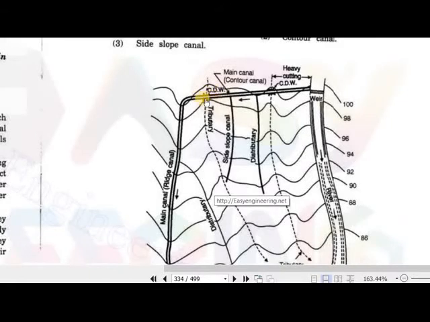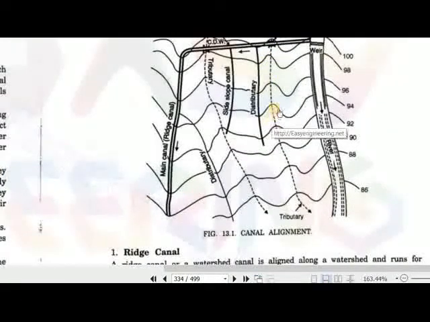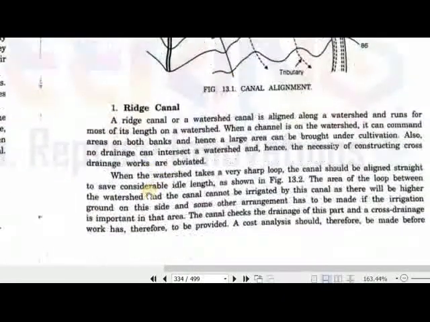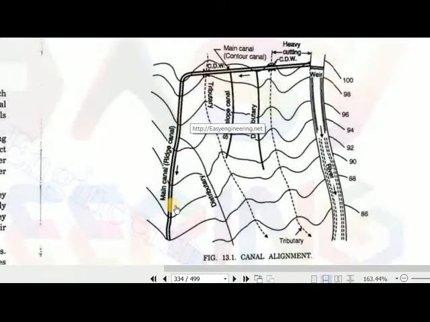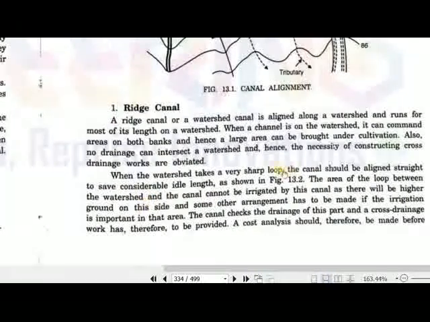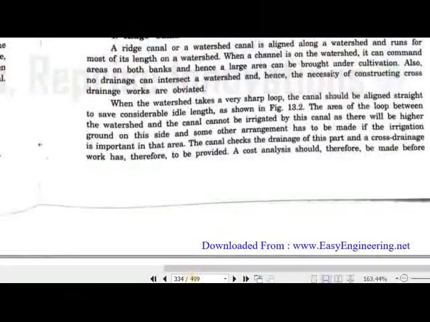The canal is just passing over the tributary. The tributary is below and the canal is on the upper side. And when the watershed takes a very sharp slope, the canal should be aligned straight here. If the slope is getting sharp, then the canal should be straight, so that the area of the loop between the watershed and the canal cannot be irrigated by this canal, as the ground will be higher on that side.